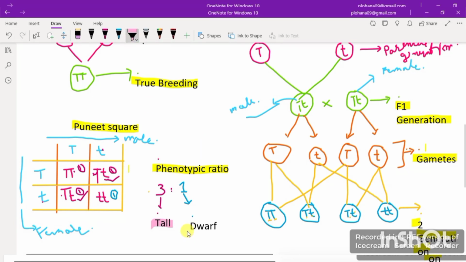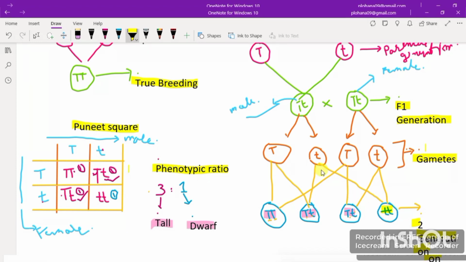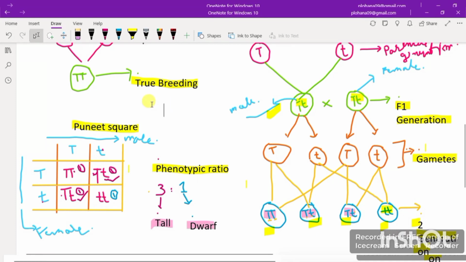So as you can see here, the phenotype ratio is 3 tall in the F2 generation and 1 dwarf. So this would be tall, this would be tall, this would be tall, and this last will be dwarf. So here we just got that when we self-pollinated these both, we got 3 tall plants and only 1 dwarf plant. So now I'm just going to find out the ratio of genotype.